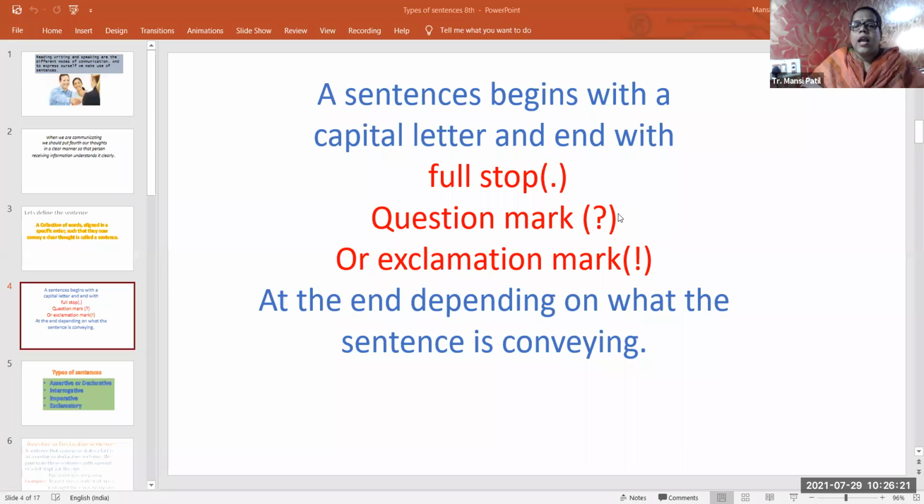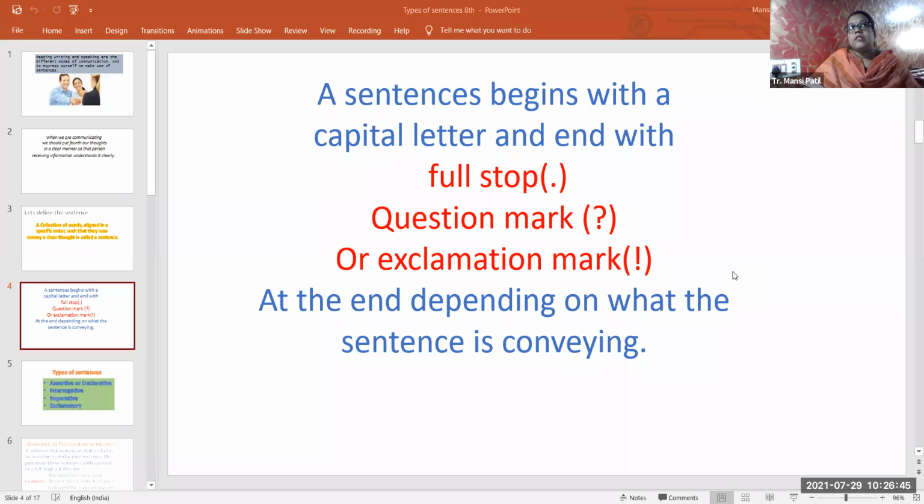So it depends on what the sentence is conveying. What you are going to use at the end, whether full stop, question mark, or exclamation mark, depends upon what the sentence is conveying. If it is a question, then you are going to put a question mark at the end. If it is a statement, you can put the full stop.